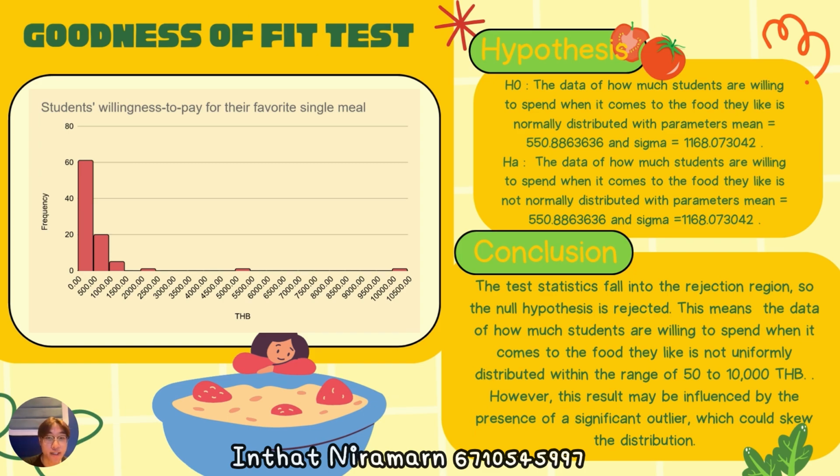In conclusion, the test statistic falls into the rejection region, so the null hypothesis is rejected. This means the data of how much students are willing to spend when it comes to the food they like is not distributed within the range of 50 to 100,000 baht. However, this result may be influenced by the presence of a significant outlier, which could skew the distribution.